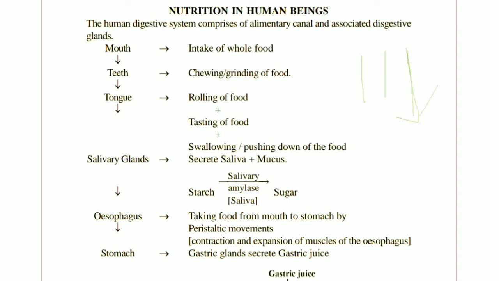The GIT, from mouth to anus, is a single pipe in which our digestion takes place. So the GIT facilitates movement through peristalsis.